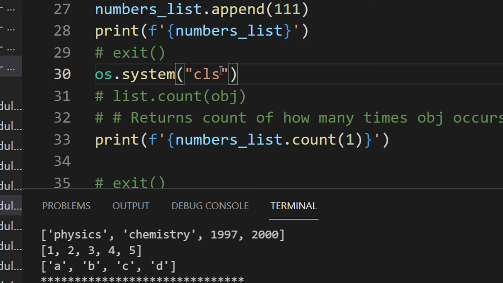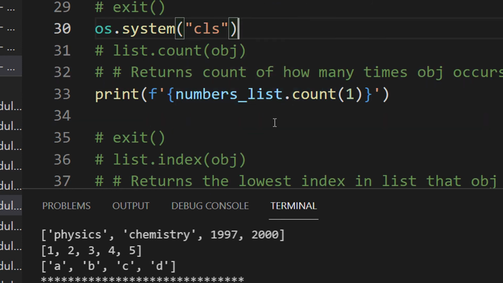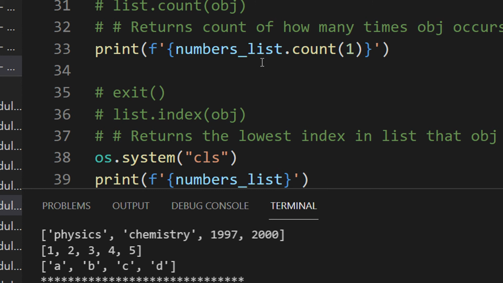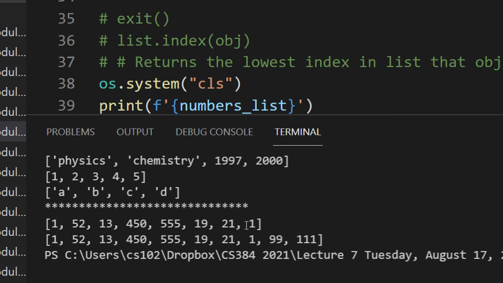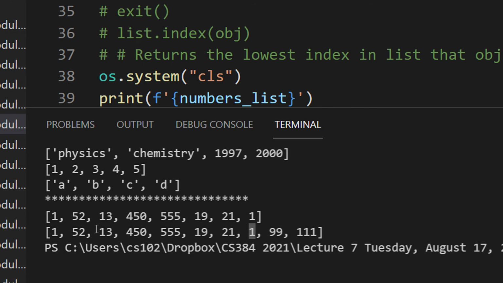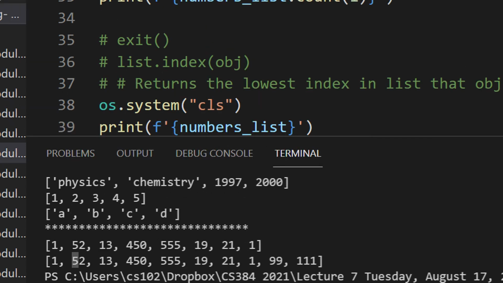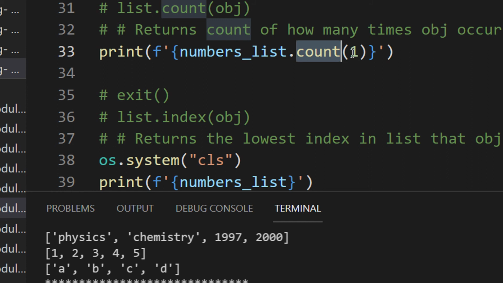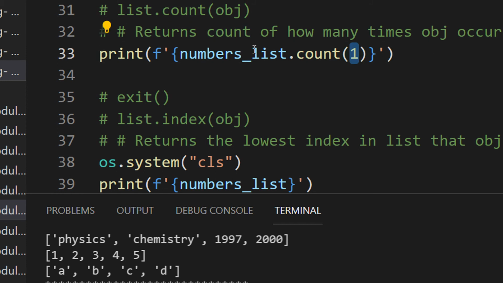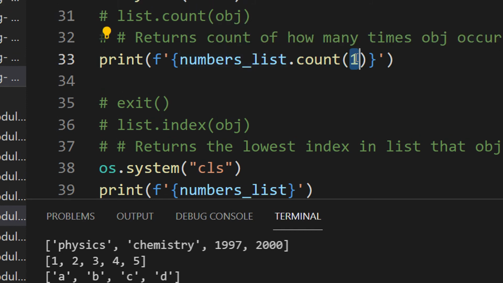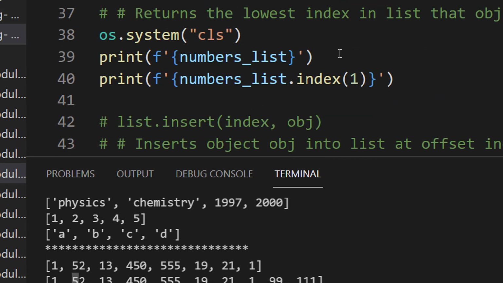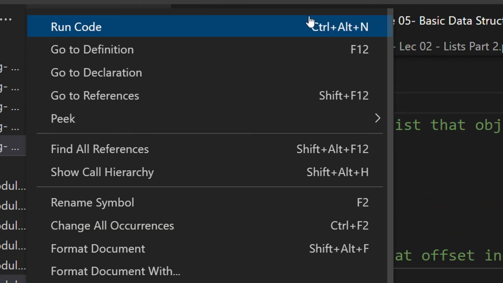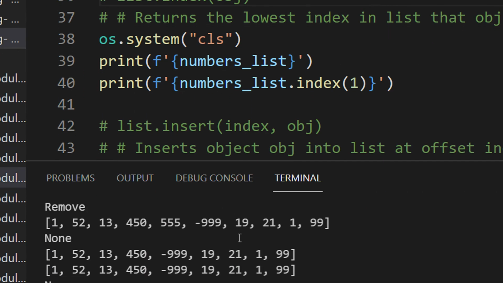Exit is to be commented out. We are clearing the system. So now if you want to check, for example, this is our list, right? You can see that 1 is appearing twice. Fine, 1 is here also, 1 is here, 52 is appearing once. You can just count how many times 1 is appearing. You just say numbers list dot count and 1. So 1 is appearing 2 times, so it will basically print how many times the number 1 is appearing.